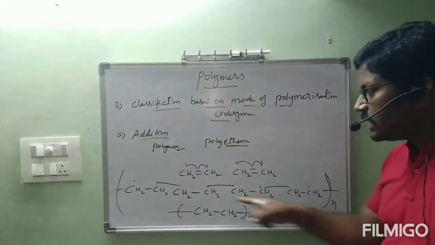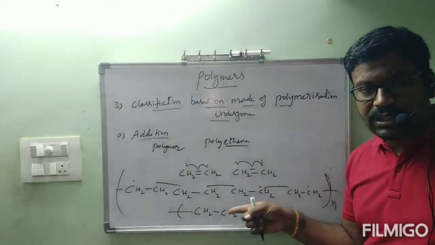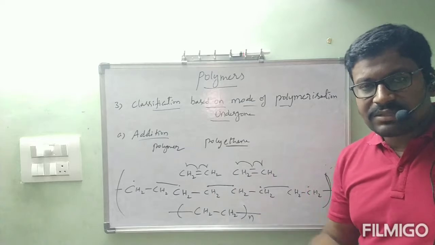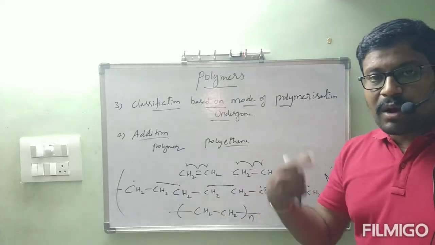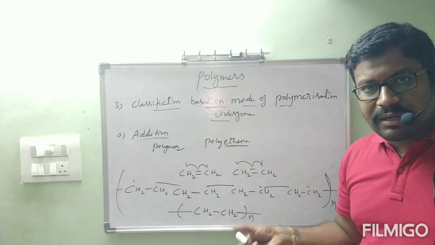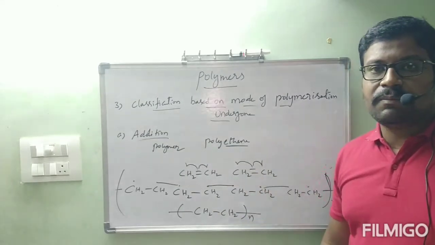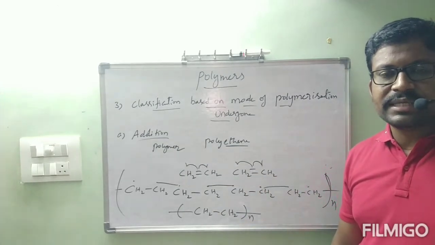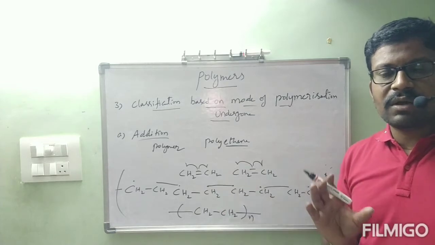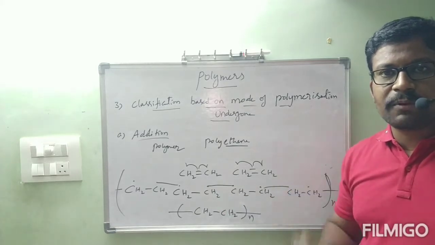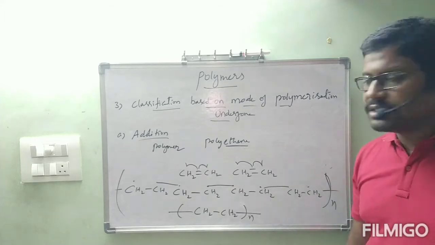Okay, this process is called addition polymerization. I hope you understood this one, ma? Same way, polythene, polystyrene. Styrene also contains a double bond. Polyvinyl chloride also contains a double bond. These all come under this category, addition polymers. There is no subunit coming out. Simply one molecule and another molecule, A plus B gives rise to AB, like that. No further byproducts will be formed. This is called addition polymer.